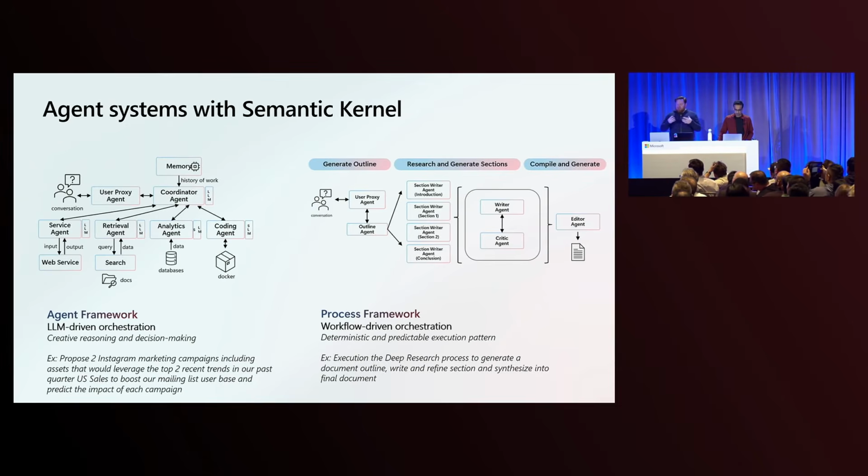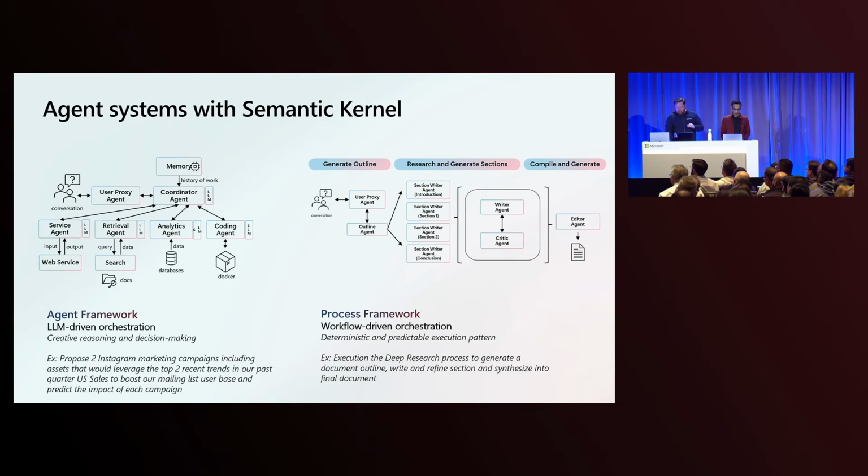And in some cases, you may want to have composability between these. You can see in the one on the right here where we have a process-driven flow that's very directed, but within it we have some agent-driven, LLM-driven flow where you have this writer and critic agent talking back and forth. All these things are capabilities that we have within Semantic Kernel, which is our open source agent framework for building agent applications and orchestrating AI systems.